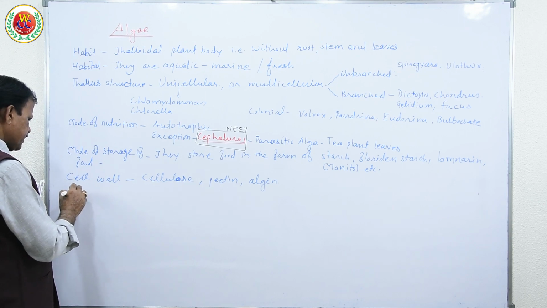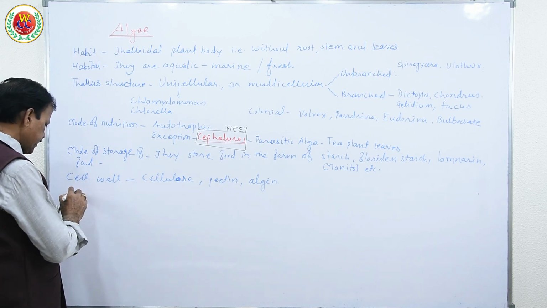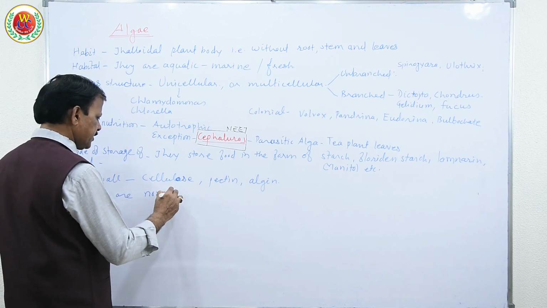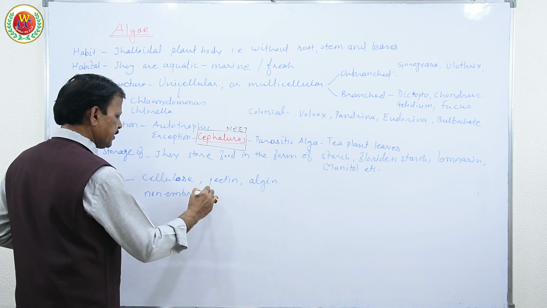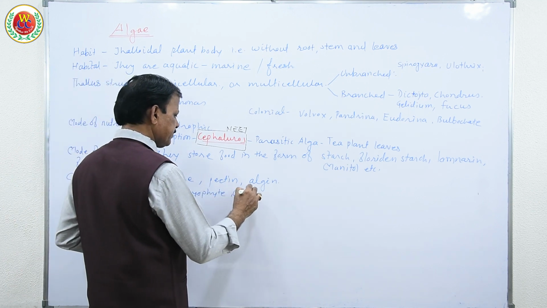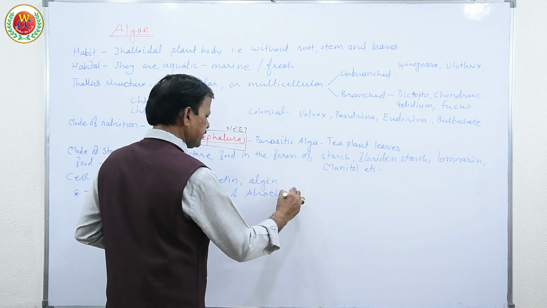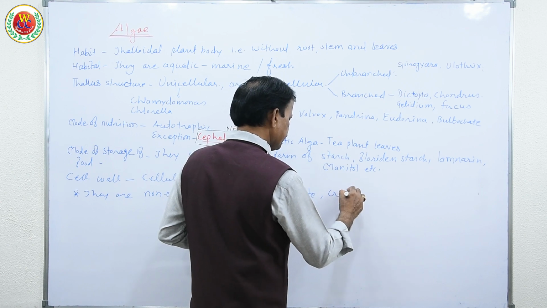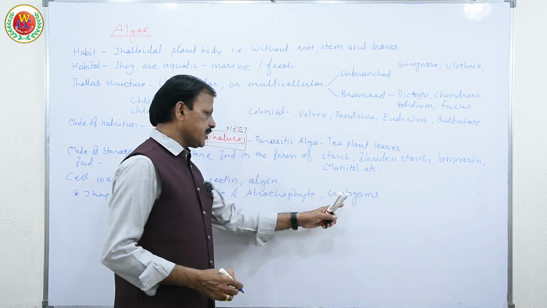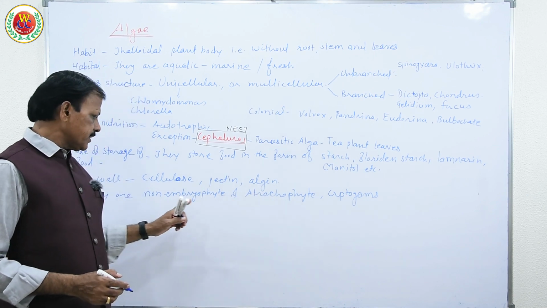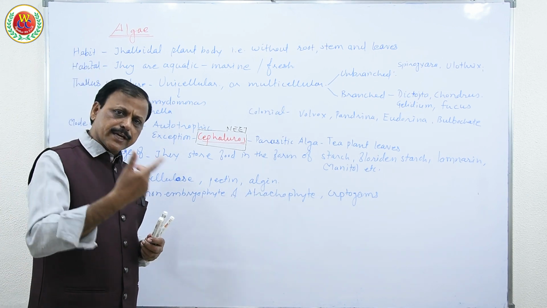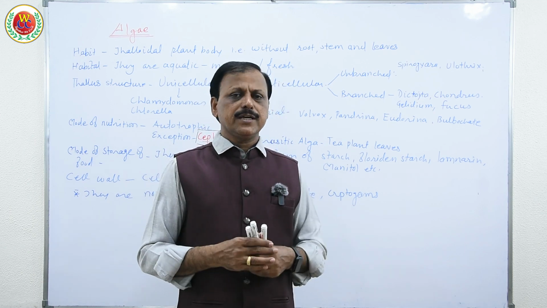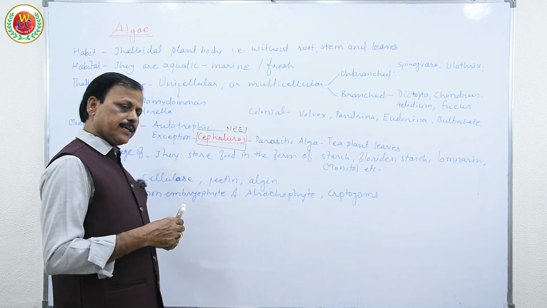Now mode of reproduction, they are haplontic, and because of that they are non-embryophyte because they do not develop an embryo, and atracheophyte because they don't have conducting tissue, as well as they are cryptogams. Together we are writing these 3 points to understand they are non-flowering, they do not have conducting tissue and do not develop an embryo. Their zygote directly undergoes meiosis instead of mitosis to develop the embryo, and produces spores which develop into their young plants.